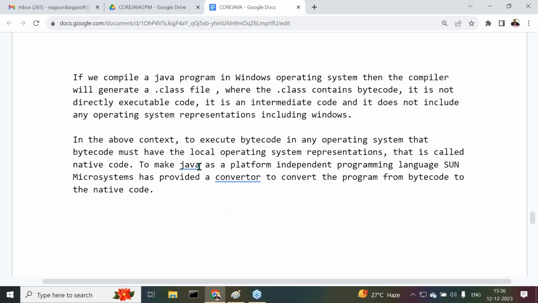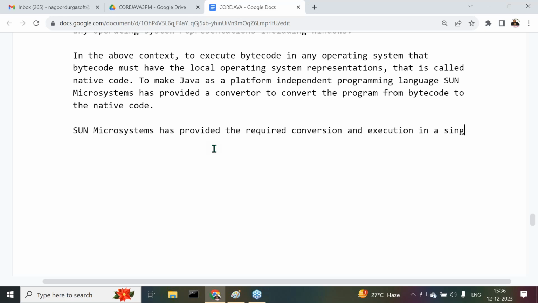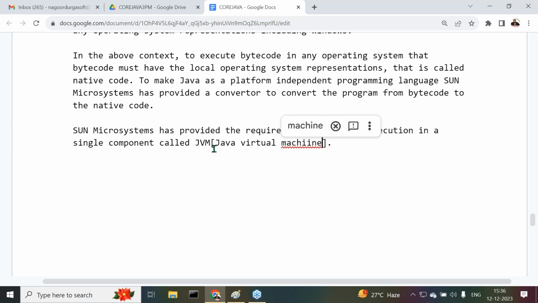How has Sun Microsystems provided these converters? Sun Microsystems has provided the required conversion and execution in a single component called JVM, that is Java Virtual Machine.